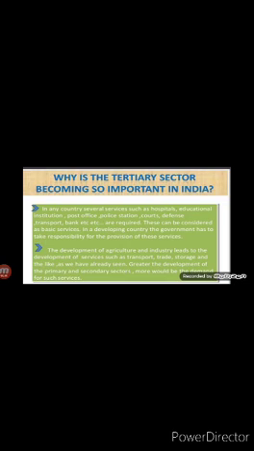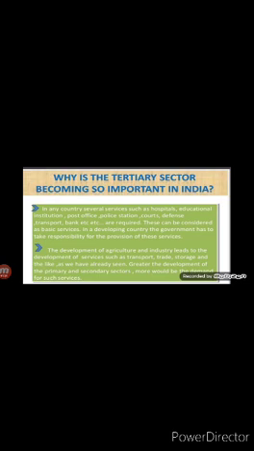Now the first one is the basic services. Children, in any country, basic services such as hospitals, educational institutions, post and telegraph services, police stations, courts, village administrative offices, municipal corporations, defense, transport, banks, etc. are required. These can be considered as the basic services. Children, in a developing country, the government has to take the responsibility for the provision of these services.